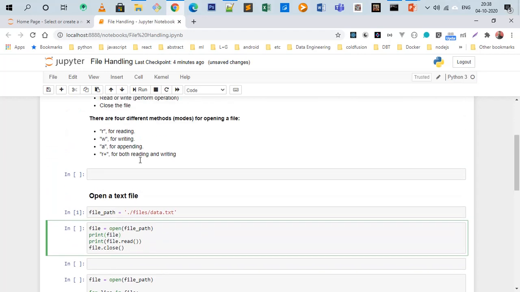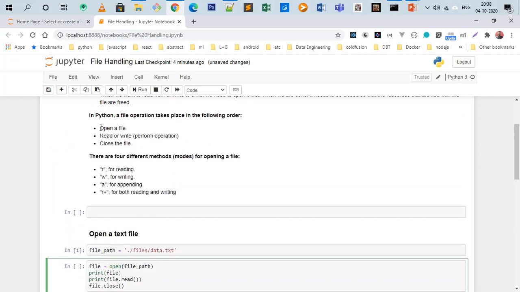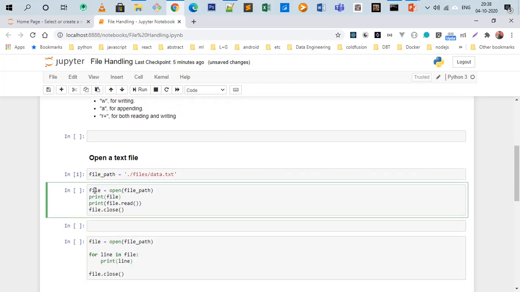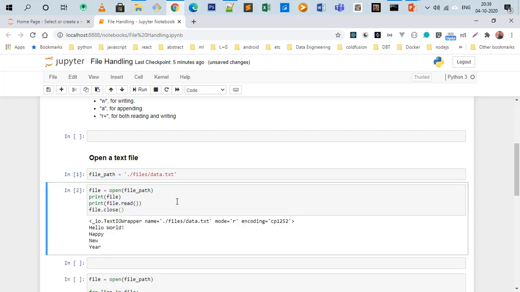So as we have discussed, first we need to open a file, read and close. Okay, so simply open and the file path. This open function will return a file object. We are printing it here. And with file.read, we can directly read all the content in the file, and then close the file. So we'll execute this block.